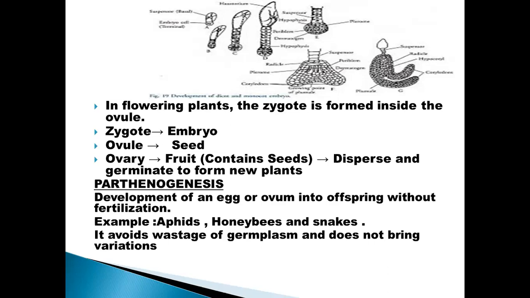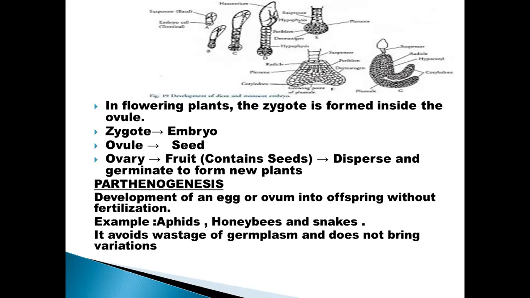The fruits are of great advantage to the plant. These not only provide nourishment and protection to the developing seed, but also help in seed dispersal. On getting suitable conditions, these seeds germinate into new plants.